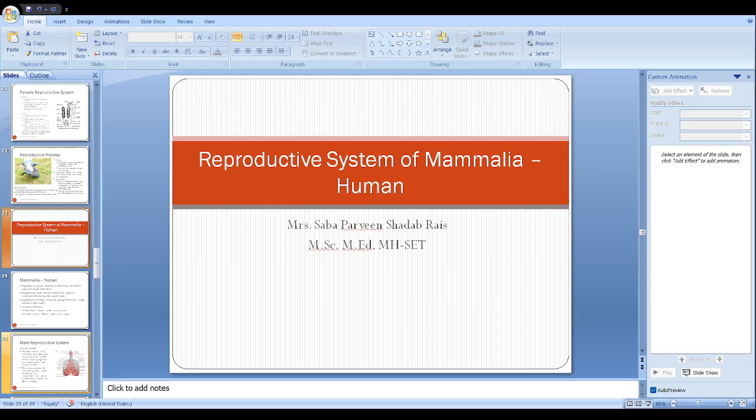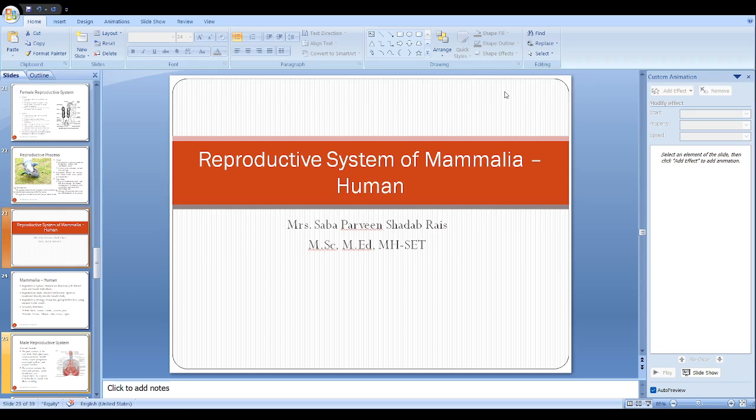Next part is the uterus. Uterus is a very important part, because this is a womb which takes care of the baby. The main part of the uterus is the body. Then the next part, the area above the fallopian tube, is called the fundus. This is the uterine fundus, you can see here.